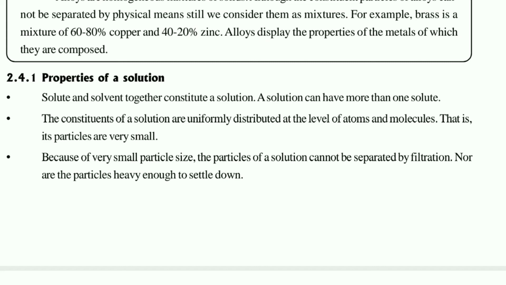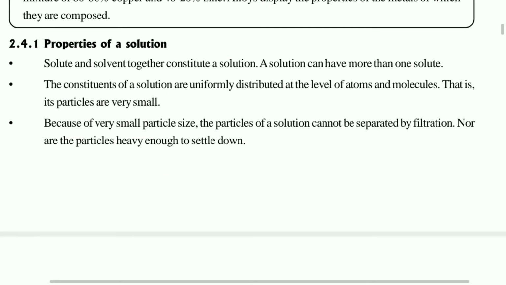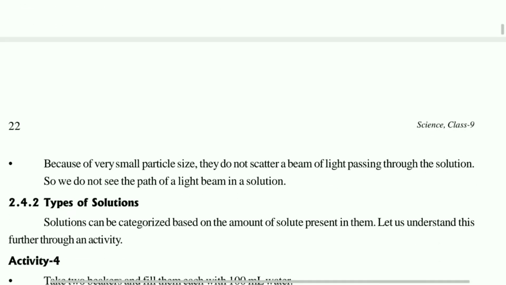Second one, when we talk about the solution, it will be a homogeneous one. We can't separate the particles of solute and solvent after preparing the solution. The particles are very small in size, so even during filtration it is not possible to separate them. But if it is a heavier particle, suppose you take the example of chalk powder, it has bigger particles, so it can easily settle down in the solution and we can easily separate it by the process of filtration.